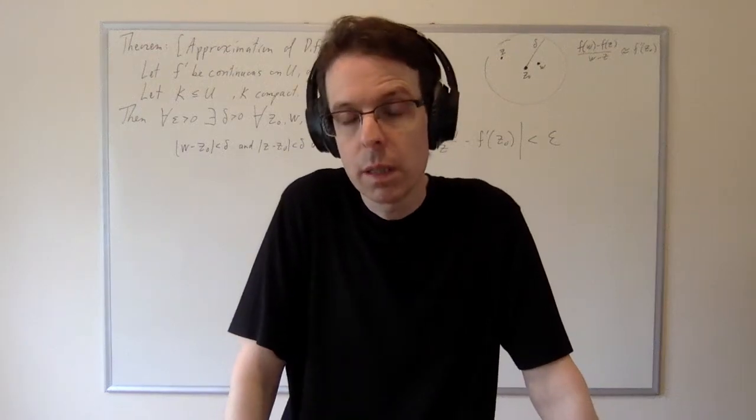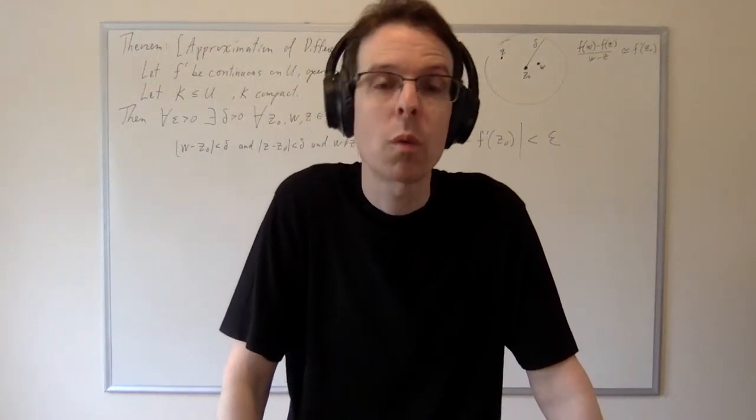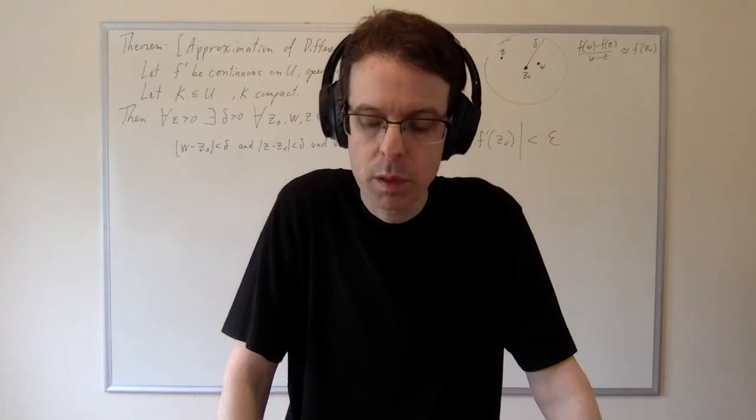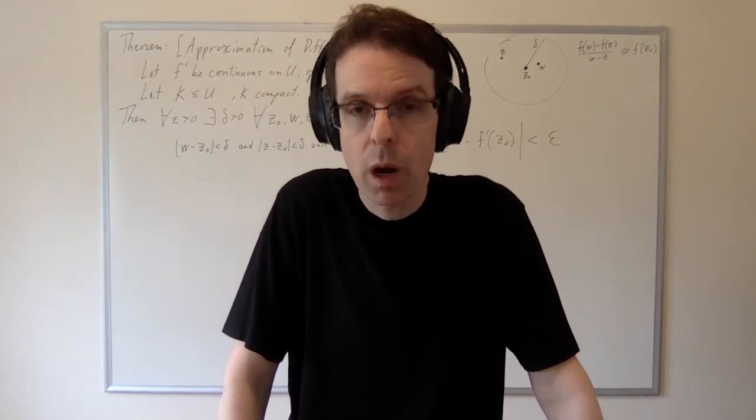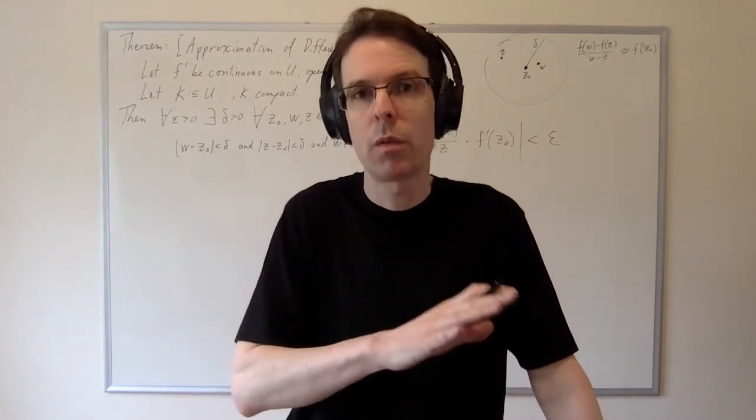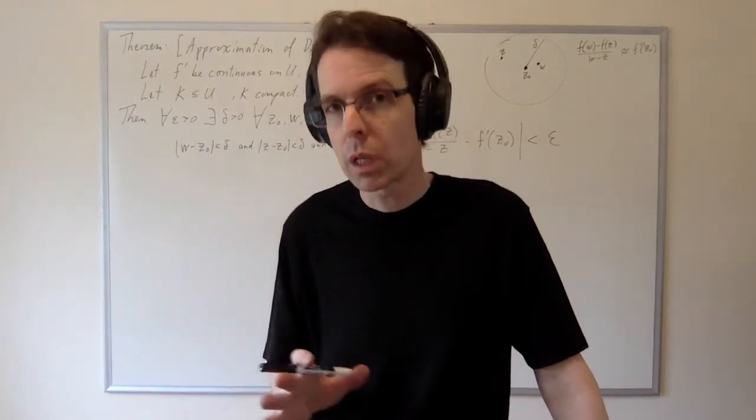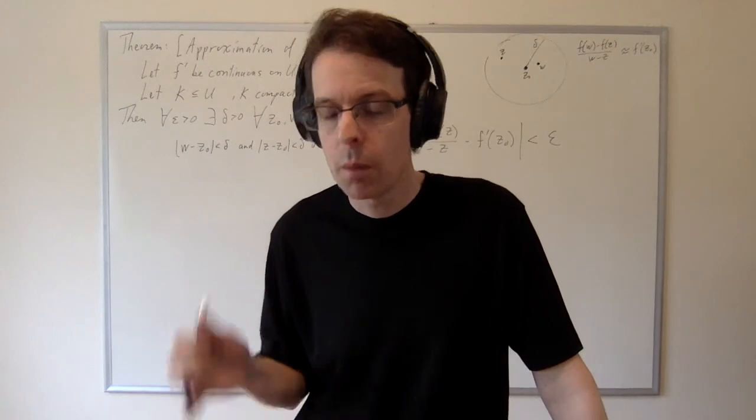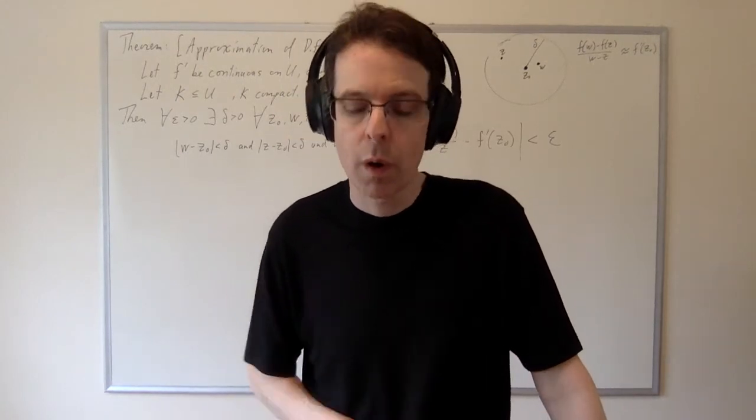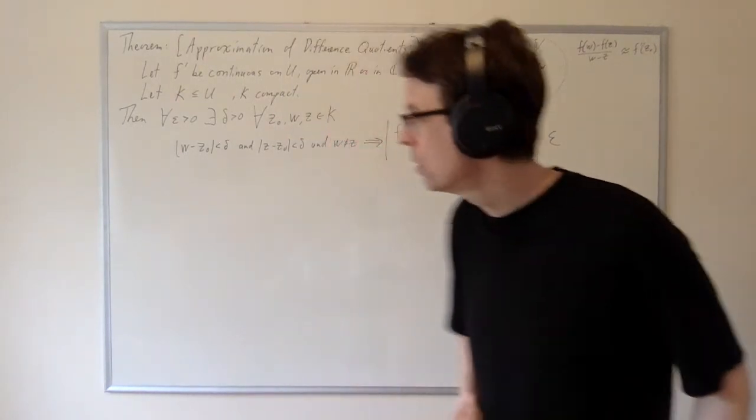We're ready for a deep statement that is going to serve as our replacement for the mean value theorem. It's a statement that describes the approximability between the derivative on the one hand and the difference quotient on the other hand. Now, one is the limit of the other, and so we expect them to be related, of course, but this gives us a strong control over how tightly they're related. So let's look at the statement.